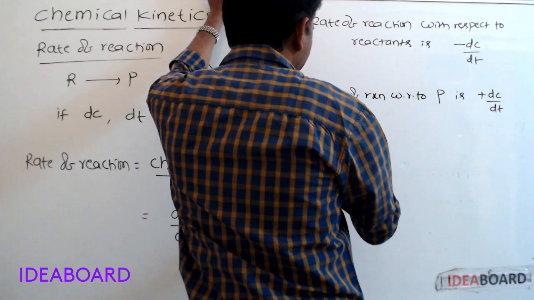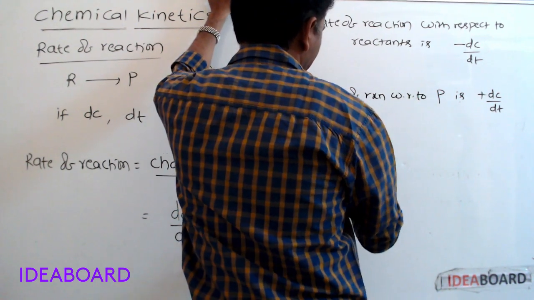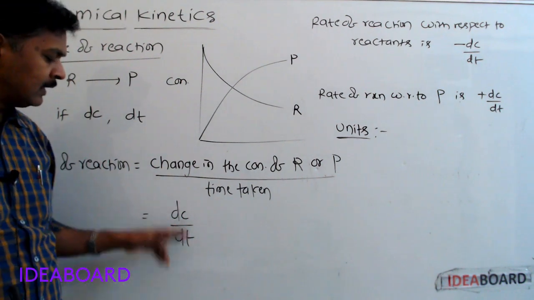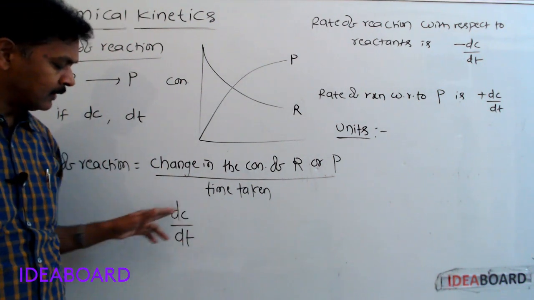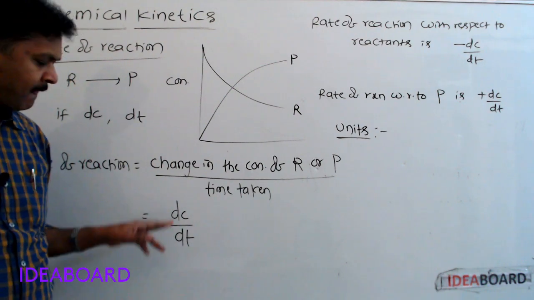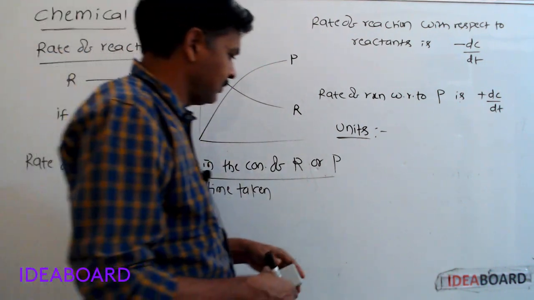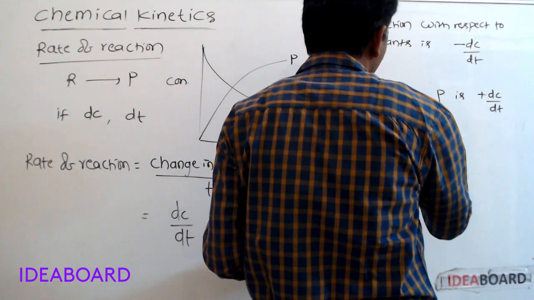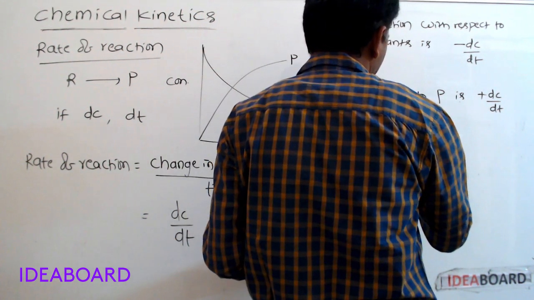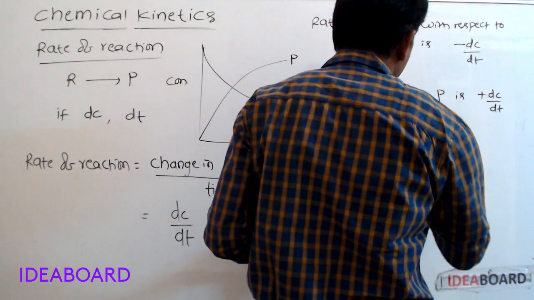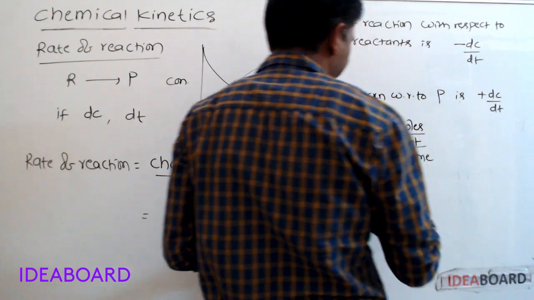Now, units of rate of reaction. The rate of reaction is dC by dt: change in concentration divided by time interval. Concentration units are moles per liter, divided by time.